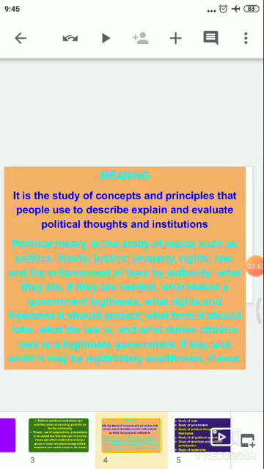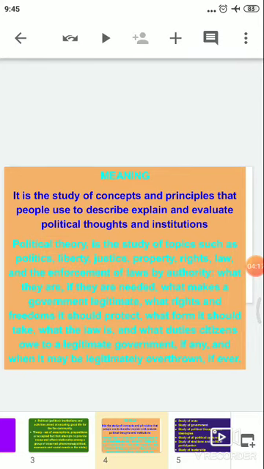What makes a government legitimate? What rights and freedoms should it protect? What form should it take? What the law is and what duties citizens owe to a legitimate government, if any, and when it may be legitimately overthrown, if ever. So these are the various topics that we study under political theory.